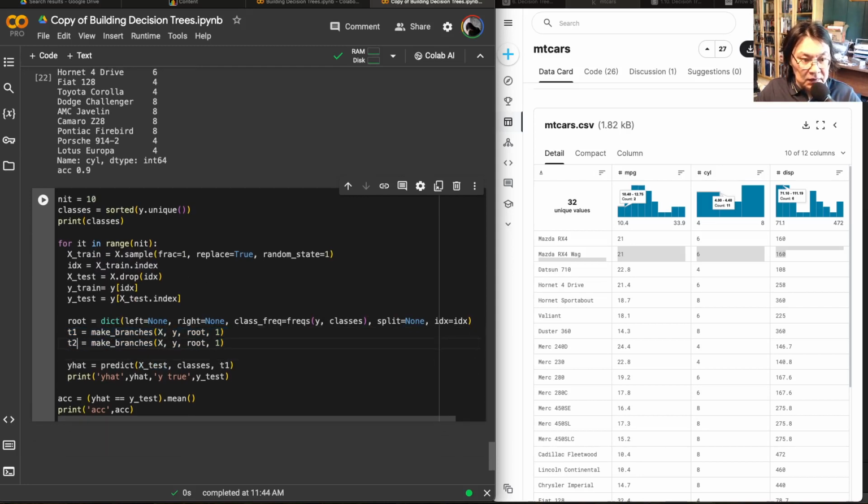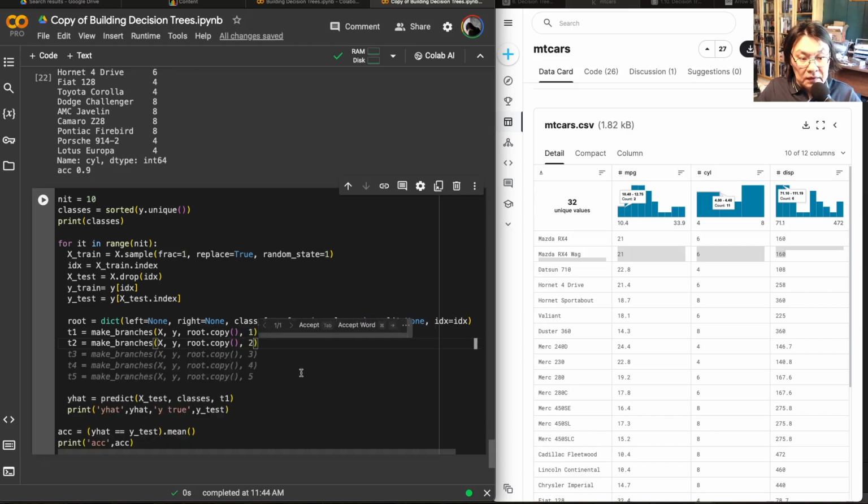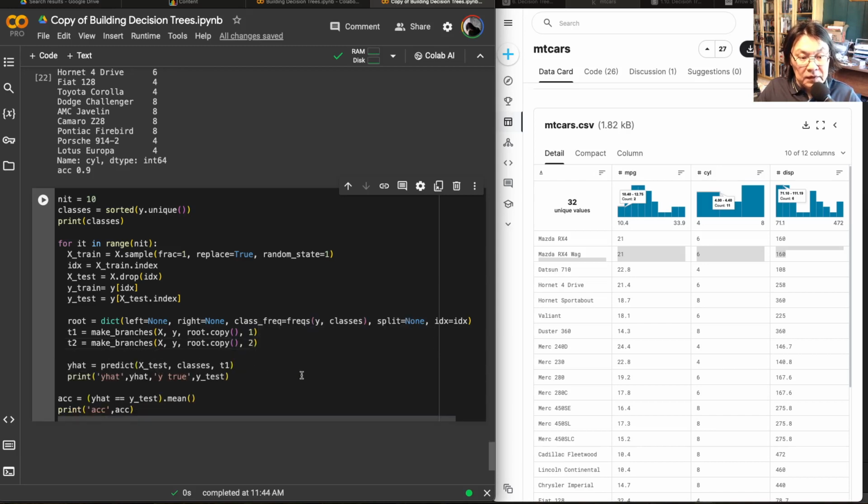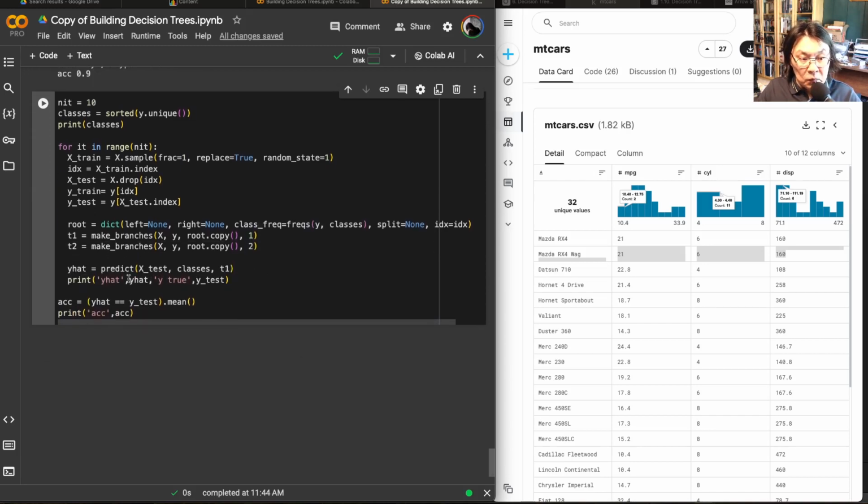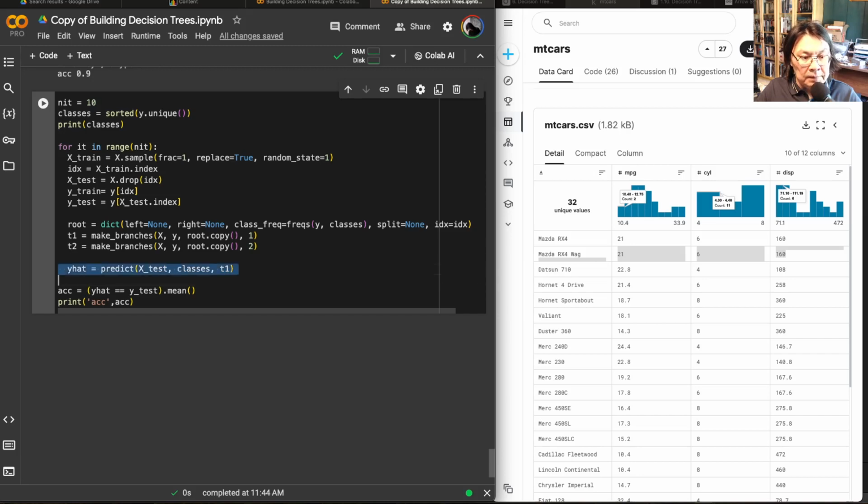We'll try 3 of this, right? So that's why we will make a copy of this guy so that we don't mess it up, and copy of this guy, and then we'll make it 2. So we made the tree of depths 1 and 2, and then we get the y hats. That's fine. We will not be printing it. We don't need to print it. So we get the y hat. That's fine.